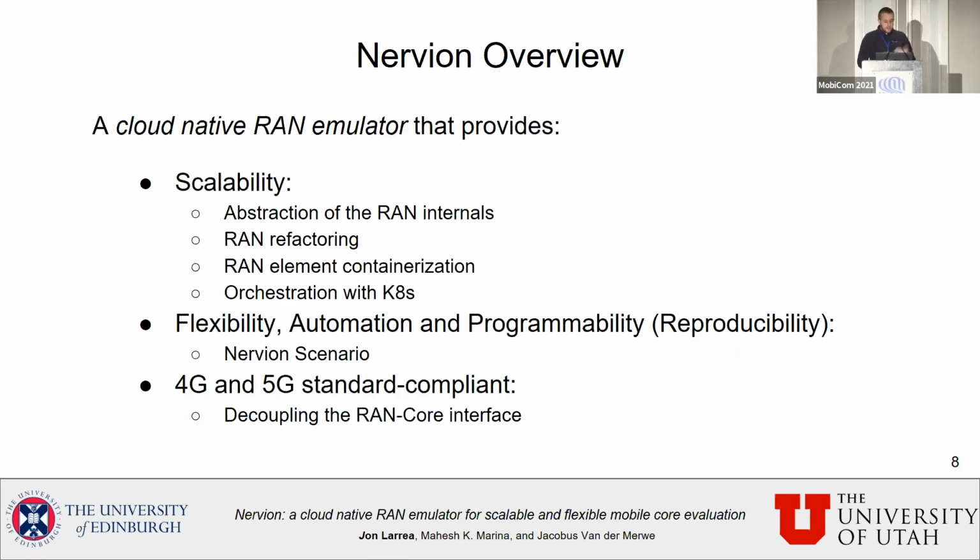And we did that by using different techniques. For instance, for the scalability aspect, we decided to abstract the RAN internals. We refactored the RAN. We also use containers to containerize each of the elements of the RAN. And finally, we orchestrate all with Kubernetes. For flexibility, automation, and programmability, and therefore reproducibility, we use something called Nervion scenario that I will describe later. And finally, we were able to provide a solution which is 4G and 5G standard compliant by decoupling the interface between the RAN and the core.